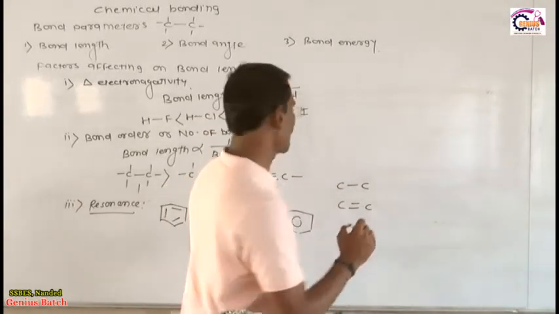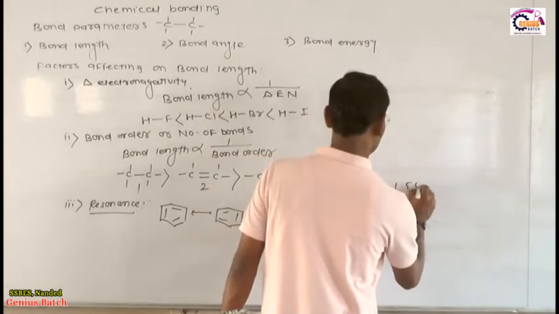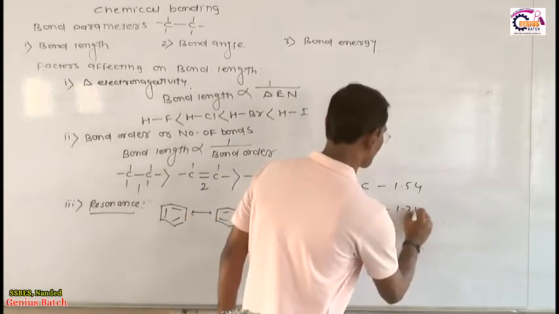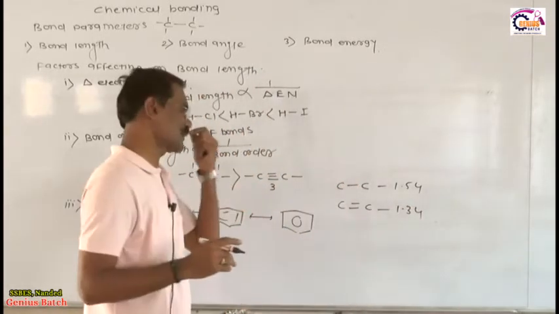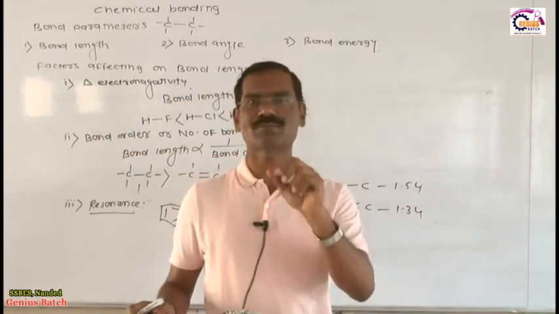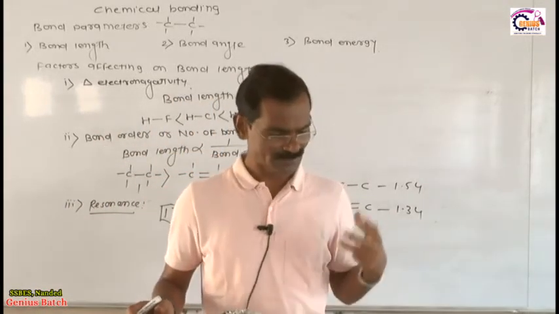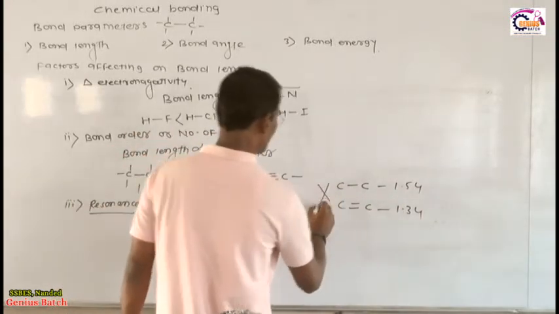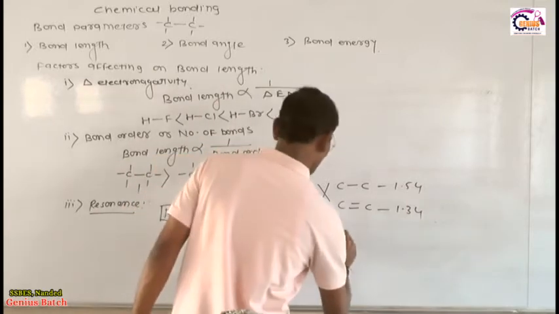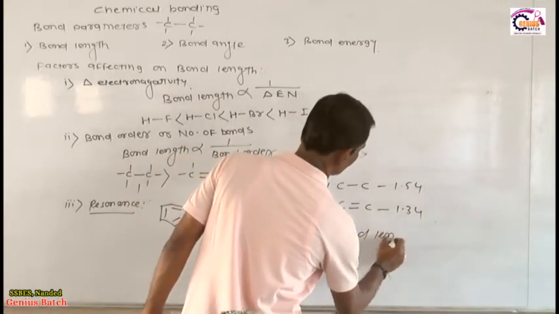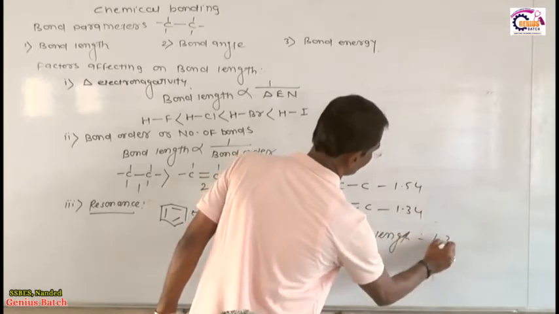The bond length of a carbon-carbon single bond is 1.54 and of a carbon-carbon double bond is 1.34. It means benzene must show two types of bond length, 1.54 and 1.34. But whenever we actually measure the bond length, benzene doesn't show these two bond lengths. Benzene shows only one carbon-carbon bond length, which is 1.39.